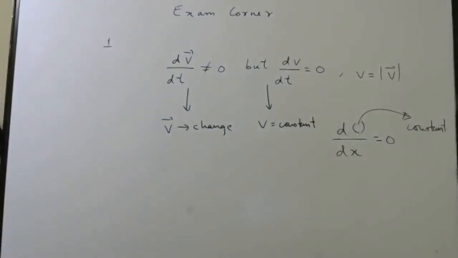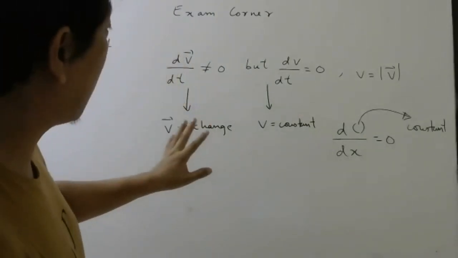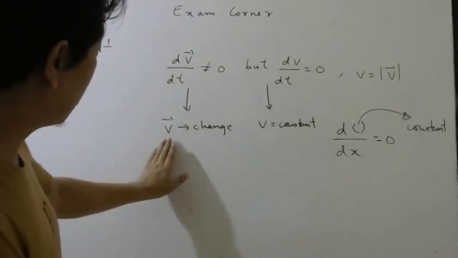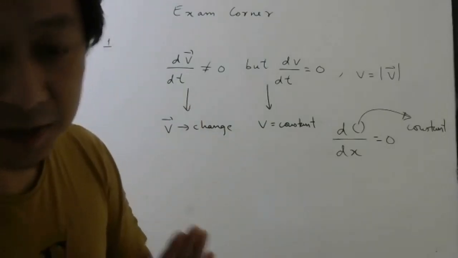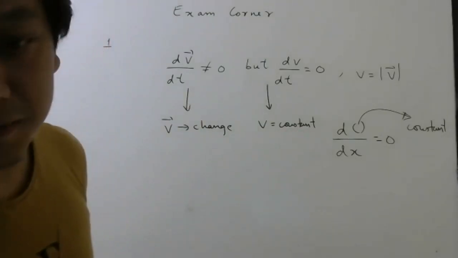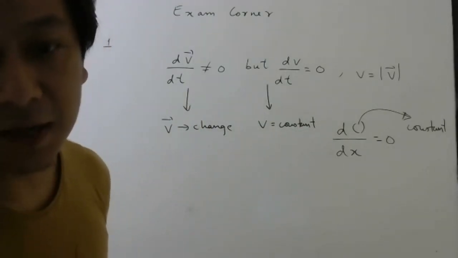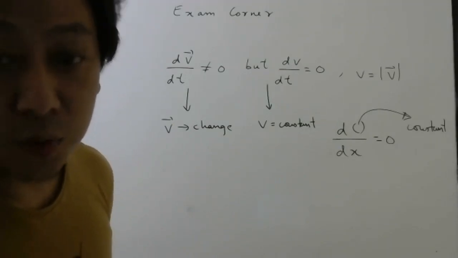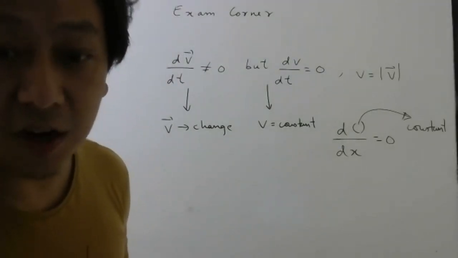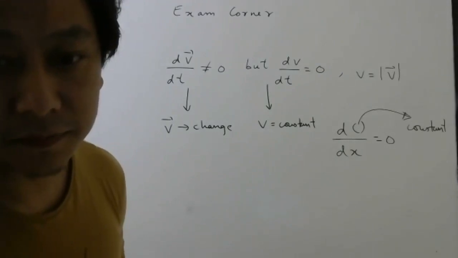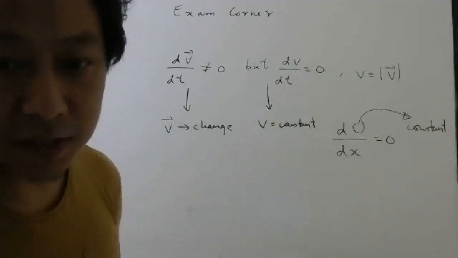Correct? So is it possible to have a situation where the velocity vector is changing but the magnitude is constant? Is it possible that there is a vector which is changing but its magnitude is not changing? Yes, direction is involved.